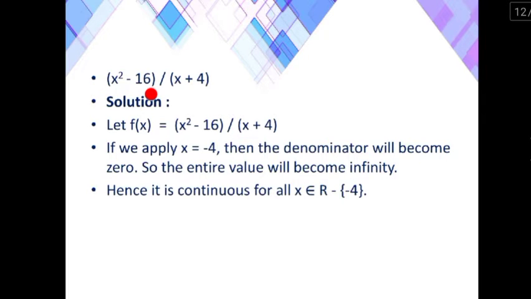x square minus 16 divided by x plus 4. Let f of x equal to x square minus 16 by x plus 4. If we apply x as minus 4, then the denominator will become 0. So, the entire value will become infinity. If I expand x square minus 16, we get (x plus 4)(x minus 4) over (x plus 4). Hence, it is continuous for all x belongs to R except minus 4.